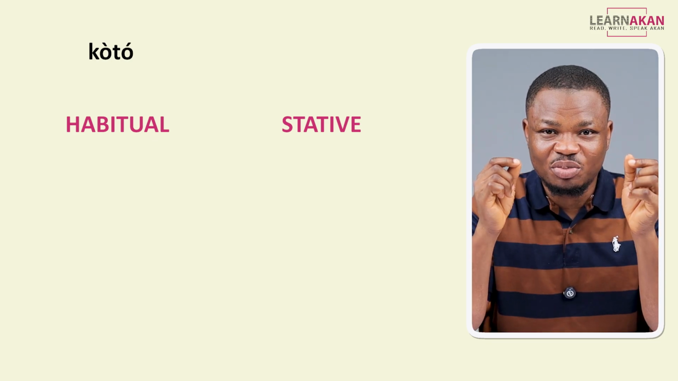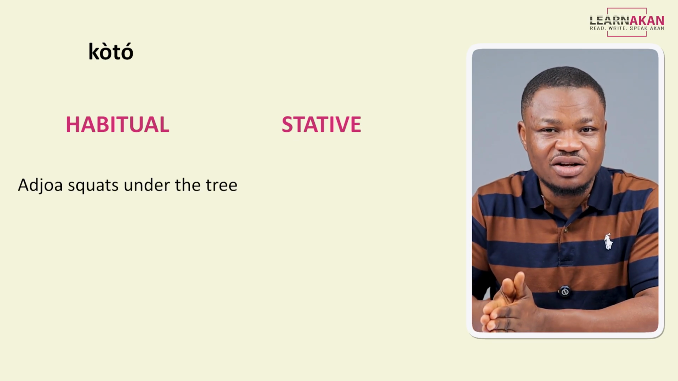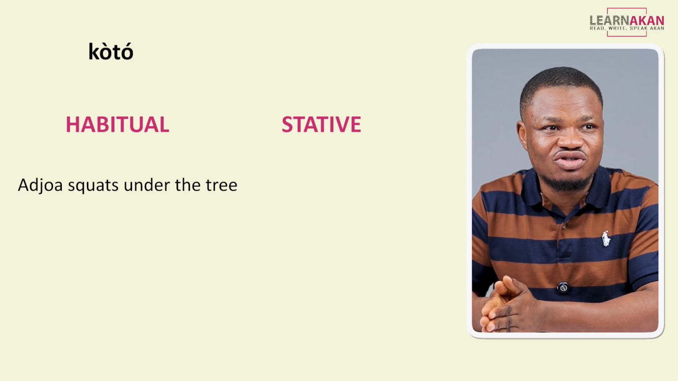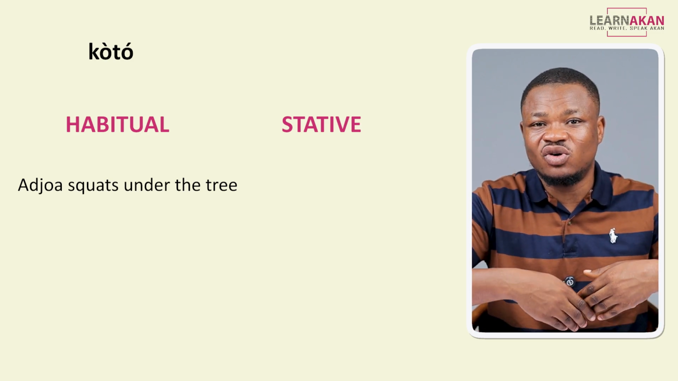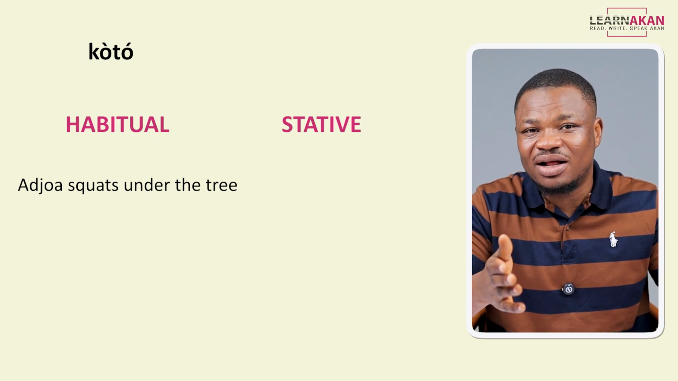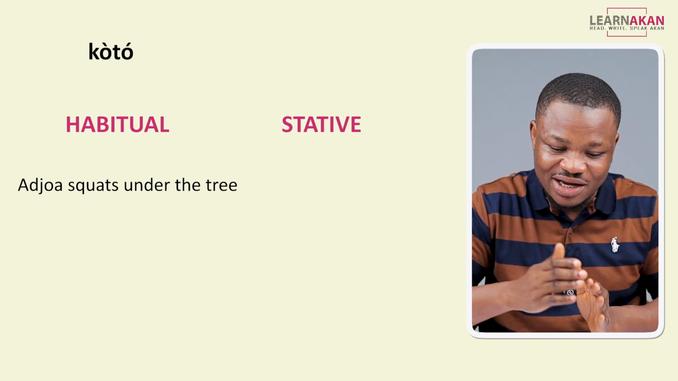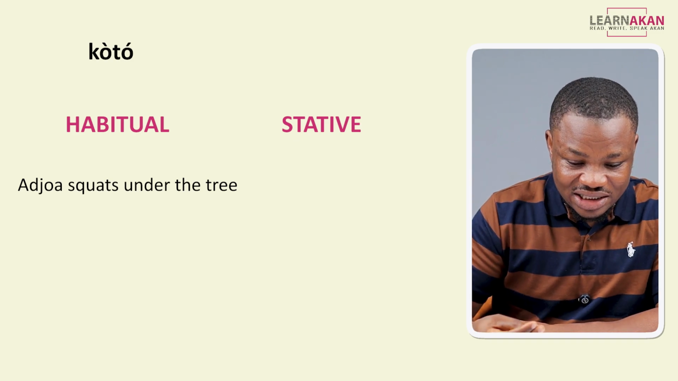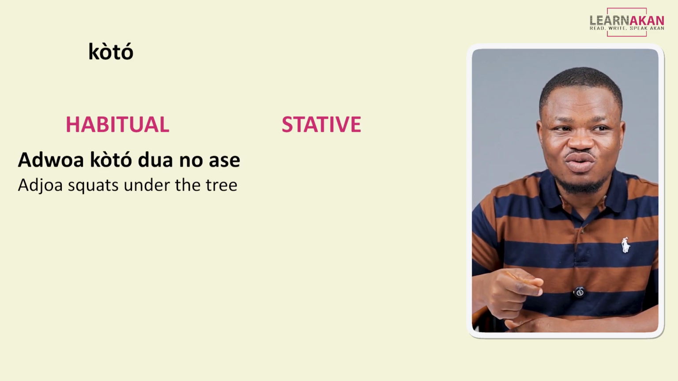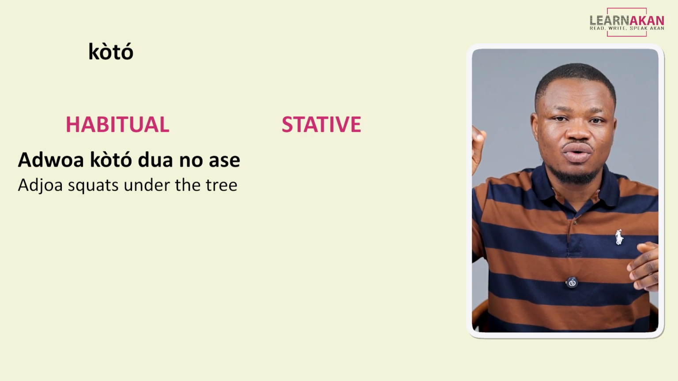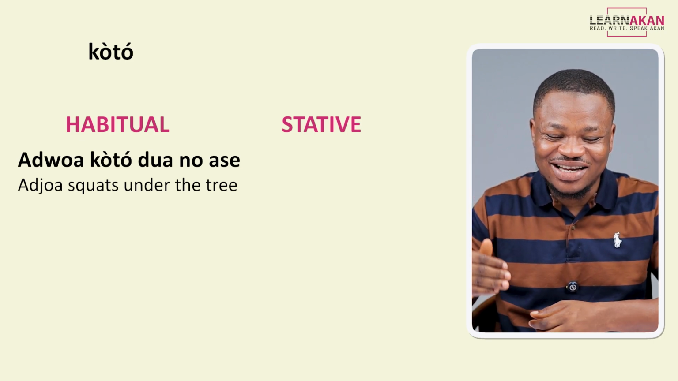So for this one, if we put this in a habitual sentence example, we can have Ajua squats under the tree, but with the meaning of Ajua squats under the tree, maybe every day or every month or every week. So like a habitual action, right? It is something that Ajua does regularly or repeatedly. So for this one, I can say Ajua koto dua no ase. Okay? Ajua squats under the tree.